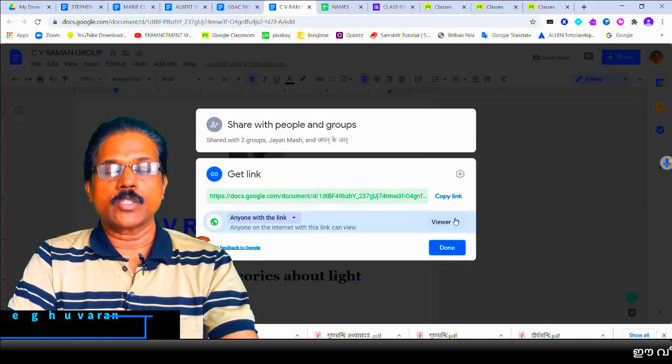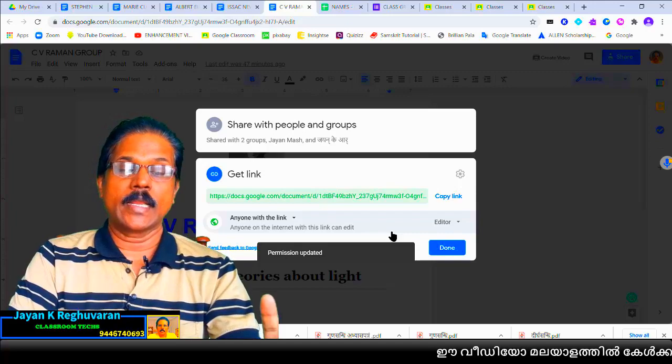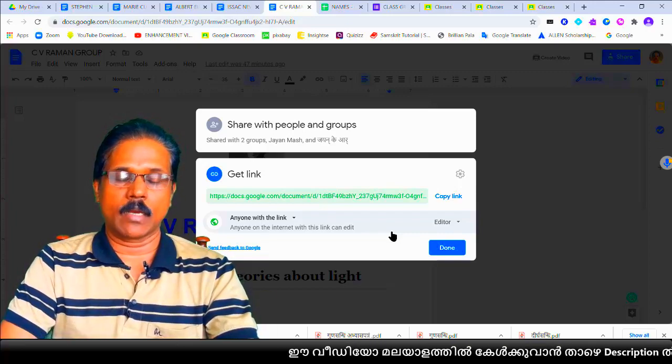We have to change to editor button. Okay. Then only they can edit. Children can edit this page. Okay. Because they have to type in this page.